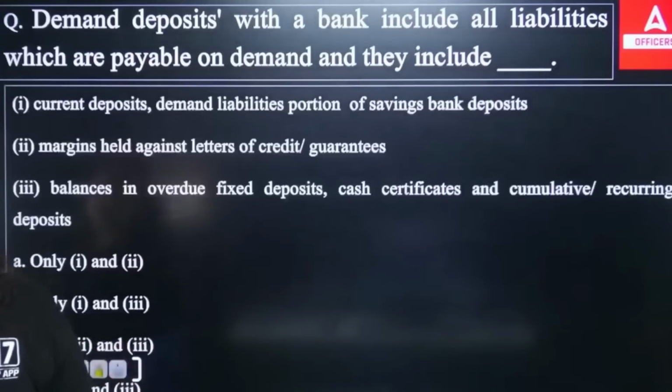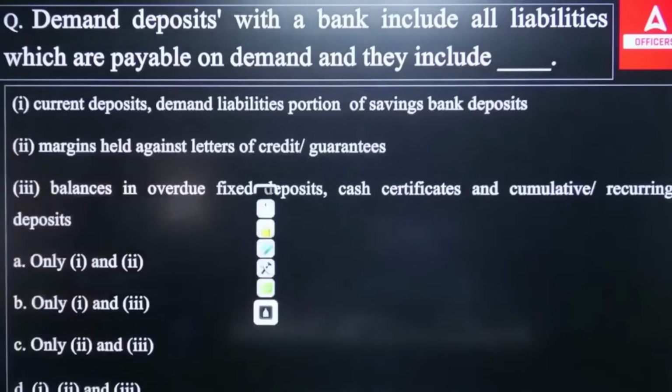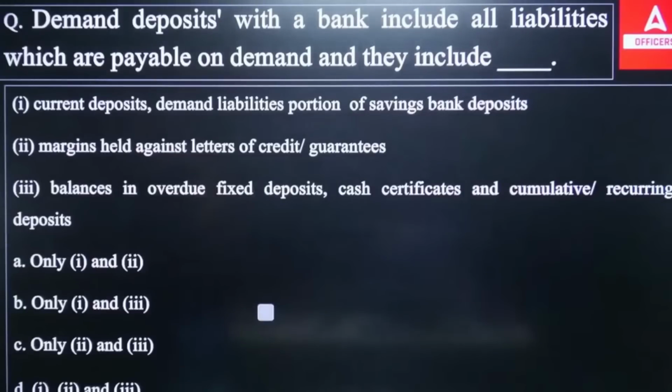Out of that, let me know which will be included here. Demand deposit itself represents the money you have deposited that is repayable as per your demand. If you want to withdraw it, you will withdraw it. If you want to maintain it, you can maintain it. There is no such kind of restriction.